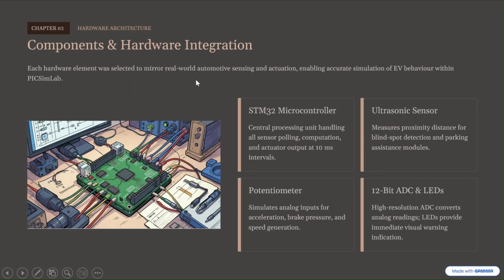The components and hardware integrations which we have used here are the STM32 microcontroller, which is the brain of our system. It controls all the input and output operations. With STM32 we have worked at 10 millisecond intervals. We have generated interrupts by using timers and counters in programming. After that, we have used ultrasonic sensors to get the distance values in front of the vehicle, and to the left and right of the vehicle.